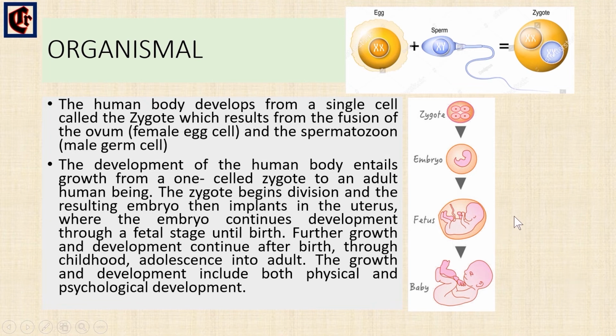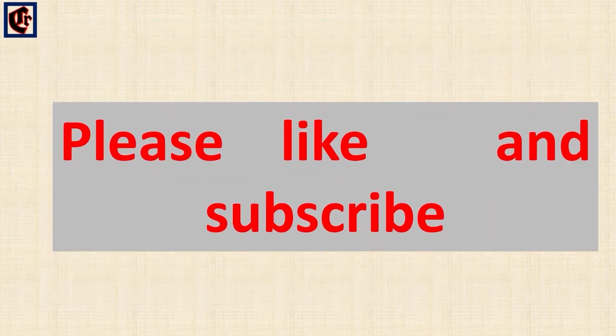Growth and development also include physical structure and psychological development, that is, skills and intellectual development. This is all about the human body and the levels of structural organization of the human body, and I hope this video helps you understand the structural levels of organization and the human body.